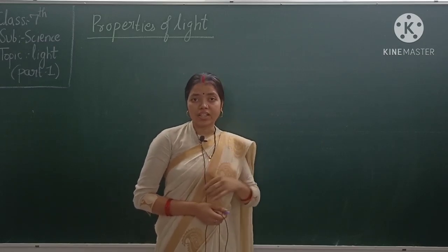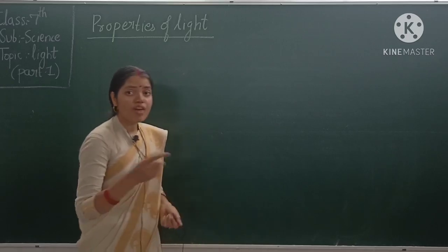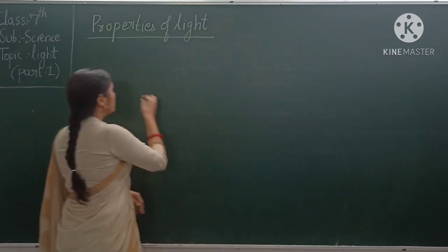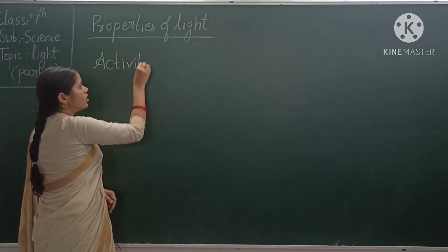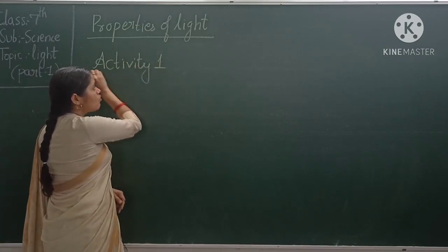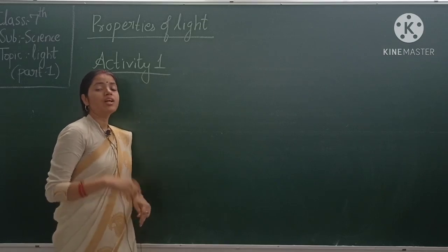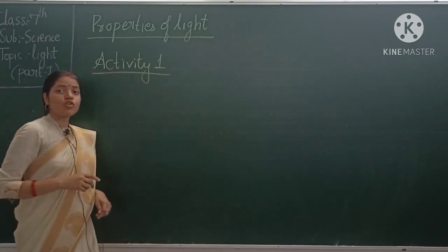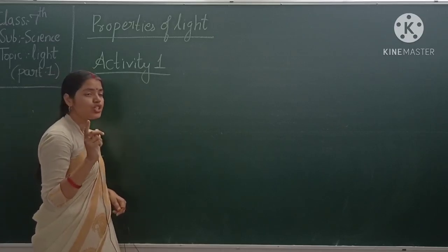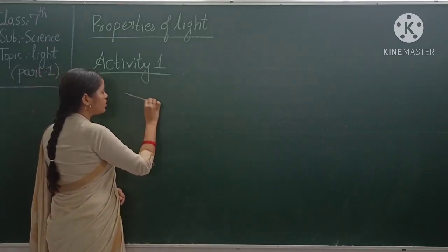Okay, so what that activity is, let us do here. So what you have to do, take 3 cardboard sheets. Okay, so this is one activity. This is the first activity, and in this activity we are going to prove that the light always travels in a straight line. So in this activity you have to take 3 cardboard sheets. Okay, so you have taken 3 cardboard sheets.